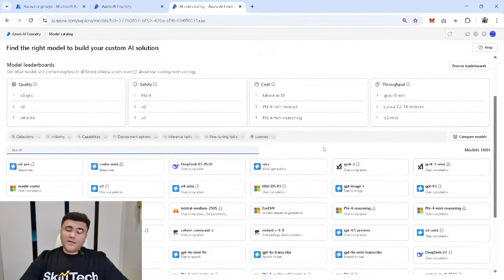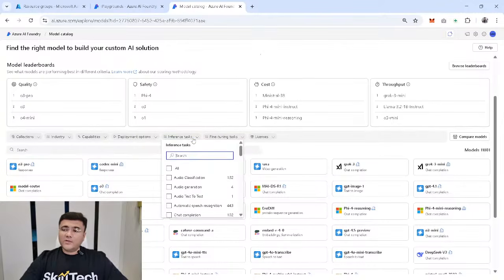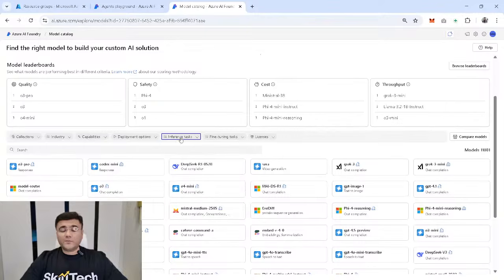Now, we have so many videos in which we are comparing models and checking which model is better. But I think you'll get a better understanding of these things based on the task. You can see here, based on the task also, you can search what kind of model you want to focus on. For example, if you are looking for audio classification, we have 132 models for that, and you can pick from that. Or if you are focusing on automatic speech recognition, then we have 400 plus models which support that. So depending upon your inferencing task or your fine-tuning task, you can choose the model, or based on the cost and quality also, you can compare the models and choose.